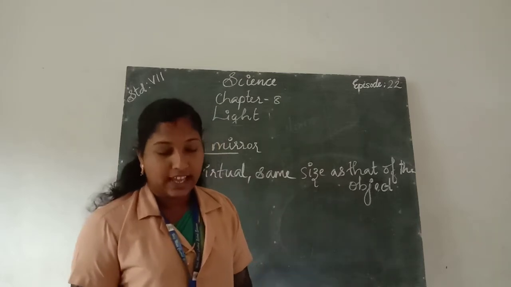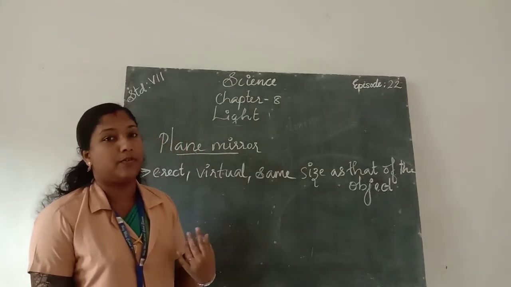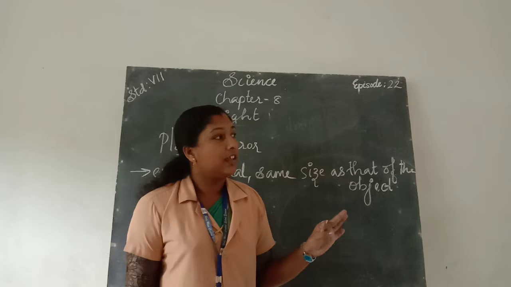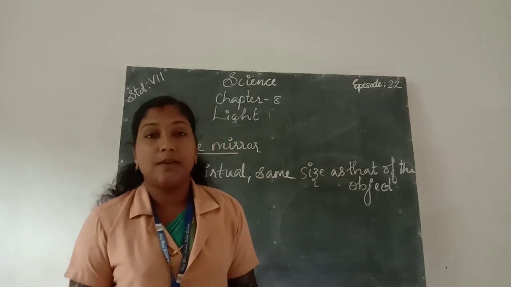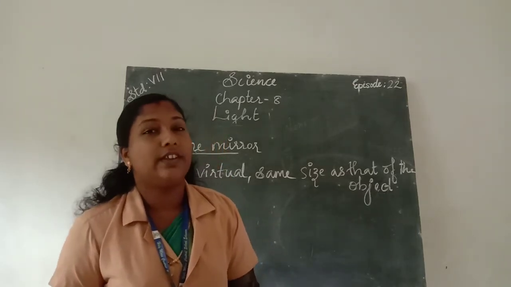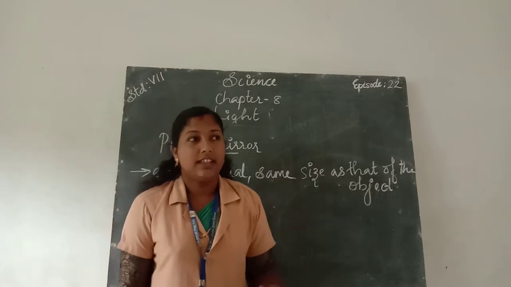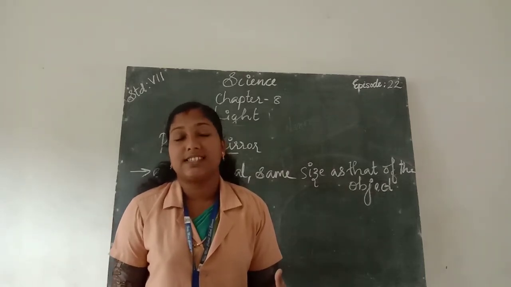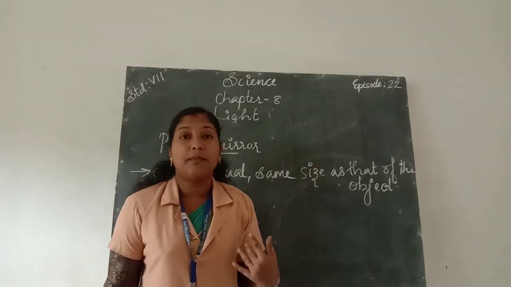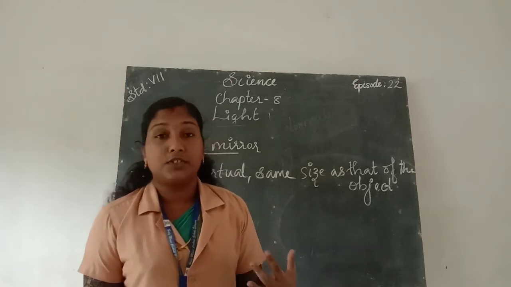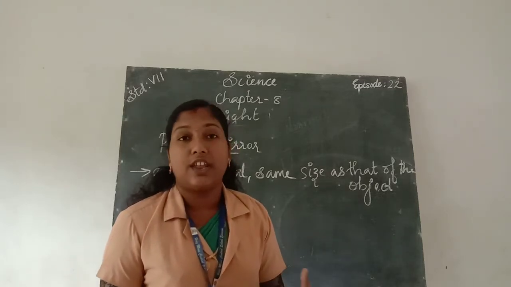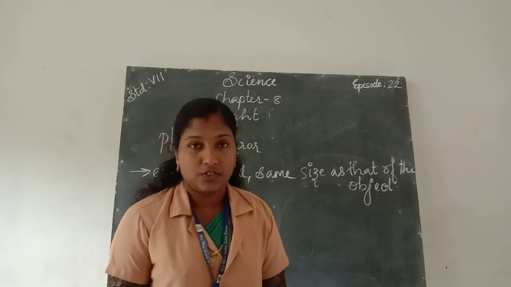Okay. So once again, about the laws of reflection. What do you mean by laws of reflection? The incident ray, the reflected ray and the normal lie in the same plane, and the angle of incidence is equal to the angle of reflection. Then what did we learn? Yes, we learn about images. There are two types of images we learn in this chapter, real image and virtual image. What do you mean by real image? The image which can be obtained on a screen is called a real image. What do you mean by virtual image? An image which cannot be obtained on a screen is called a virtual image.